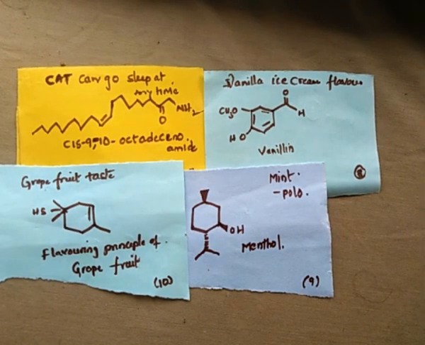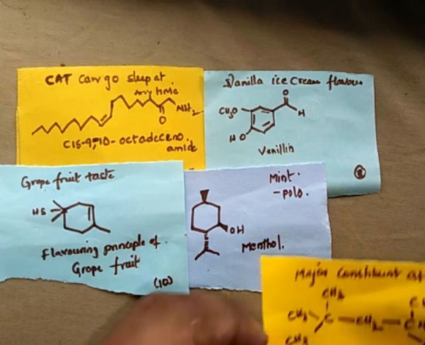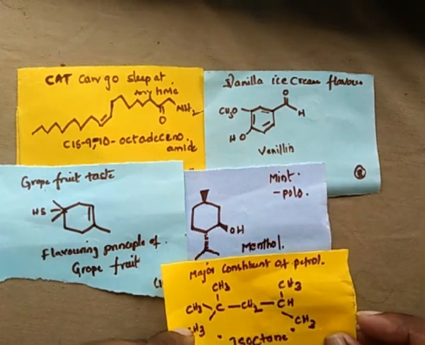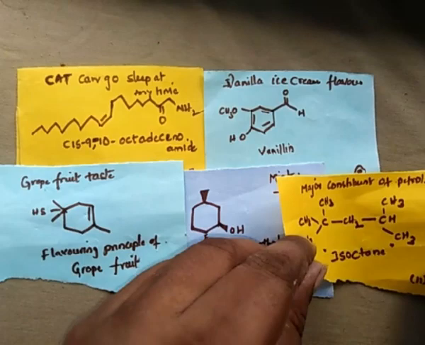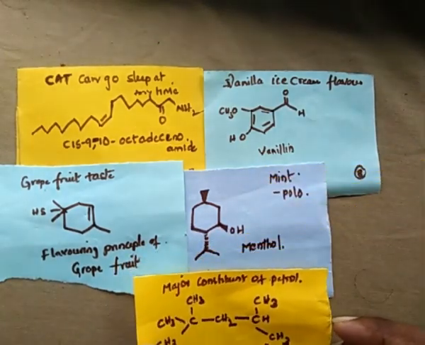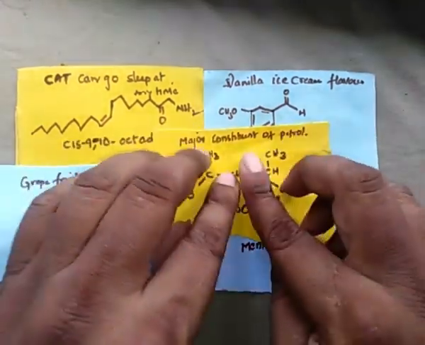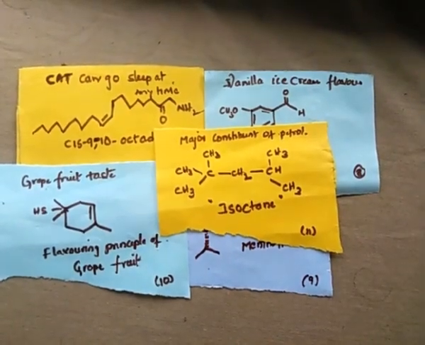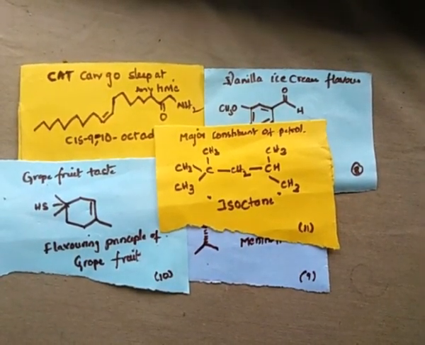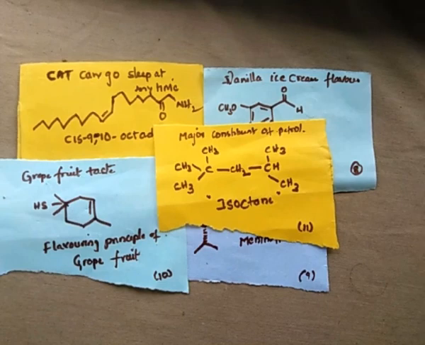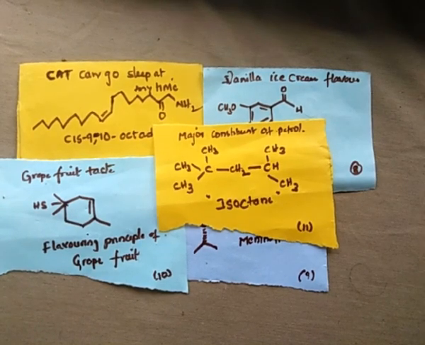Everybody wants vehicles to go from one place to another. The major component of petrol is isooctane. This isooctane is an organic compound. So it indicates that everywhere we have organic compounds.